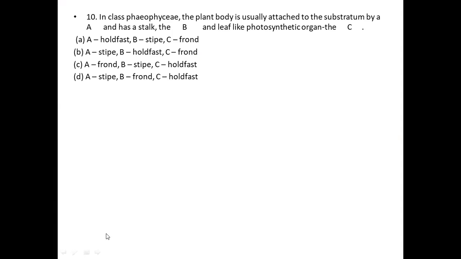This is a question. In class Phaeophyceae, the plant kingdom, the plant body is usually attached to the substratum by a dash.